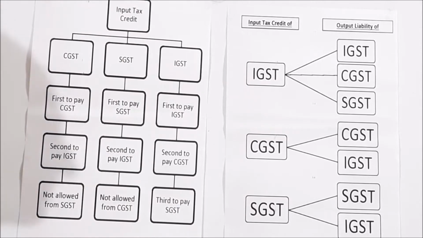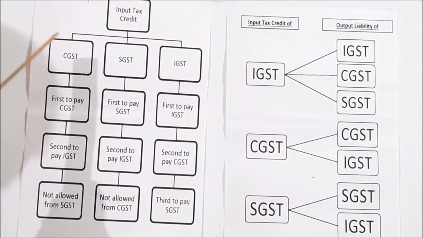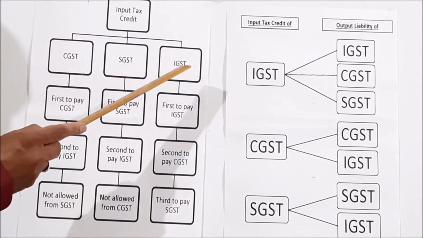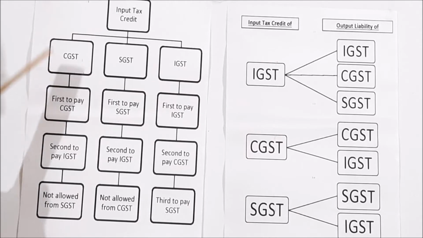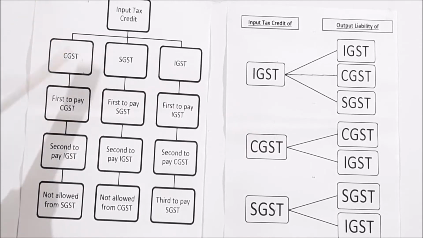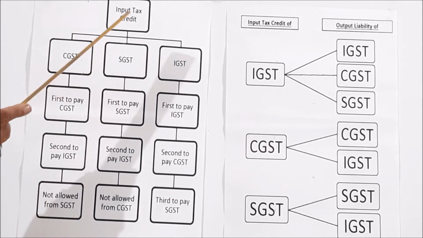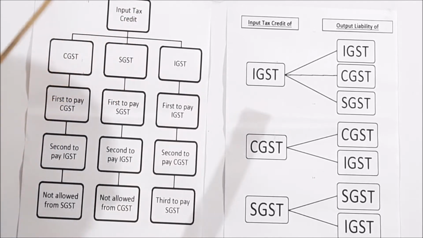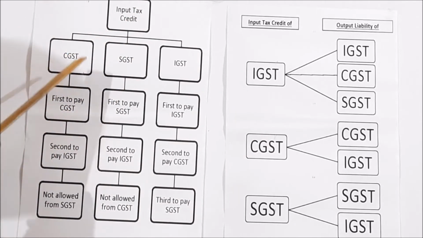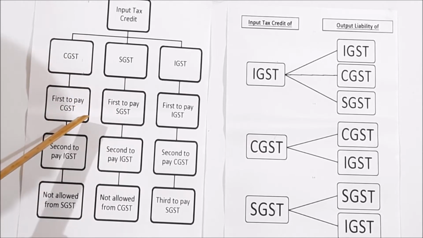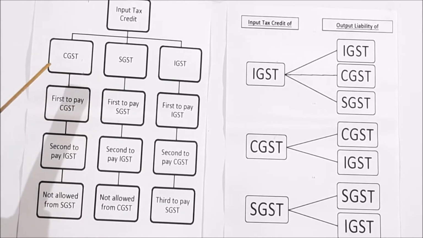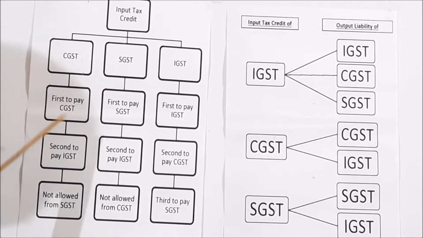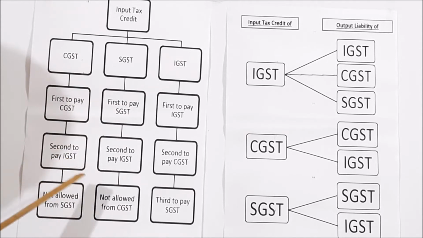It is called input tax credit, which involves CGST, SGST, IGST. I have already told you earlier, CGST is Central Goods and Services Tax, SGST is State Goods and Services Tax, then Integrated Goods and Services Tax. From CGST, first pay CGST only. That means whatever the tax is there, that will be paid out of that only. Then after CGST, second pay IGST, then not allowed from SGST.